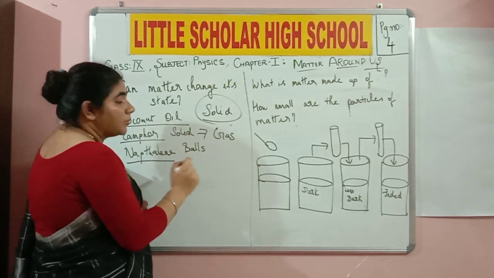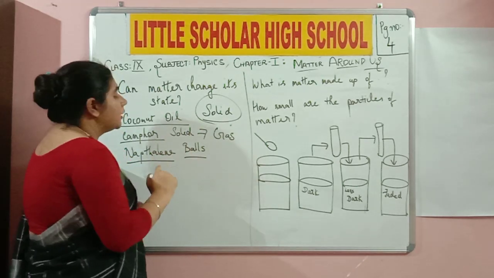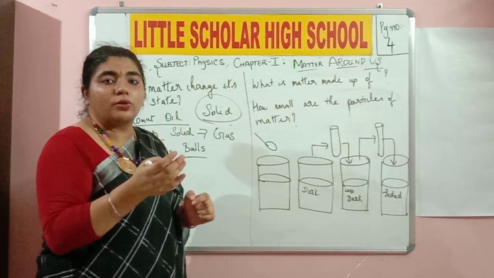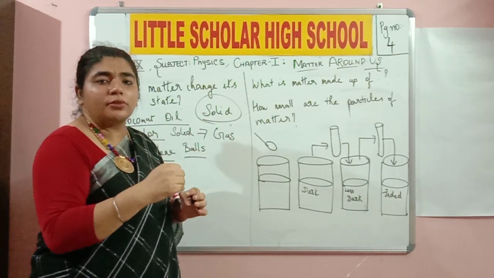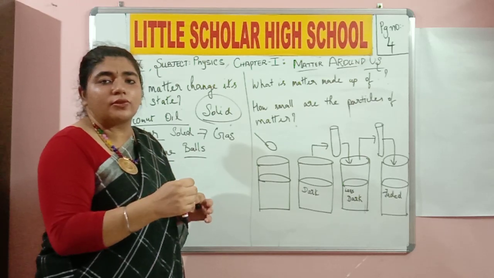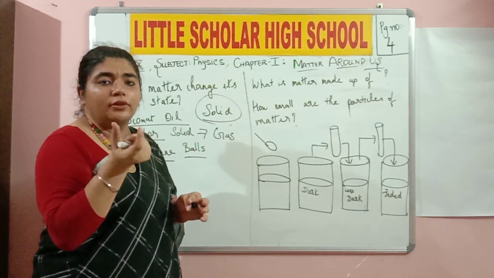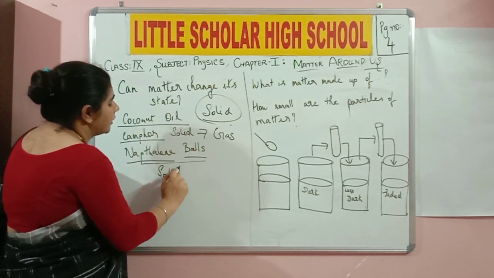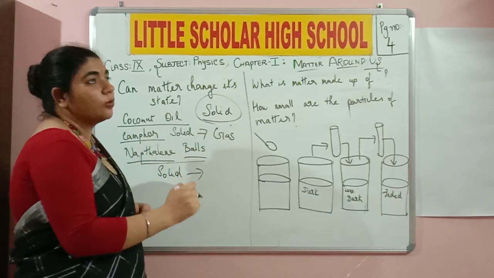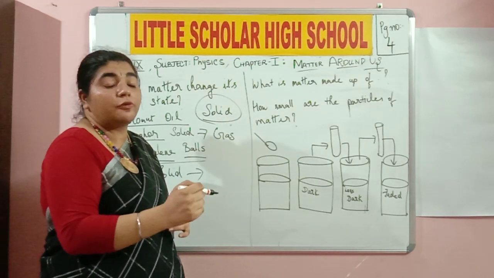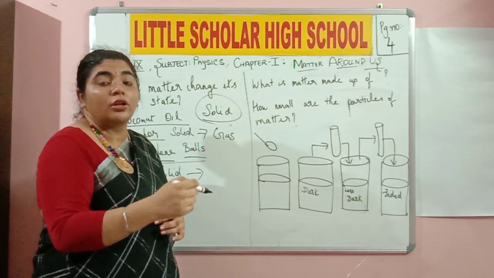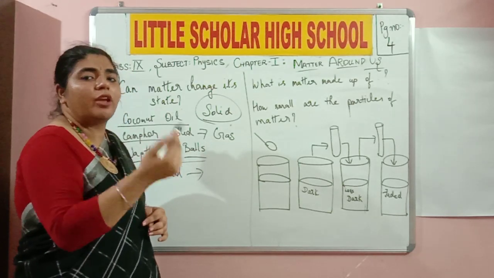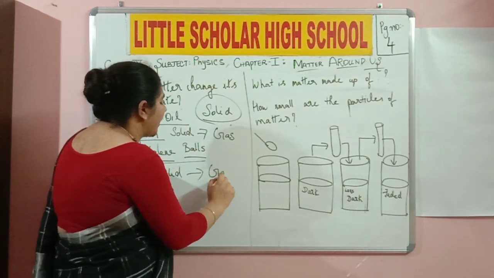Now naphthalene balls, be careful while adding them, of course. When I place the naphthalene balls in the folds of my clothes, in my almirah and all, after some days I don't see them there. Why do you think so? Those were solid balls. Naphthalene balls are solid in state, but after some days when I go back and check, I don't find the naphthalene balls in my almirah or in the folds of my clothes. Why do you think this happened? Because they got vaporized, they got converted into gas.